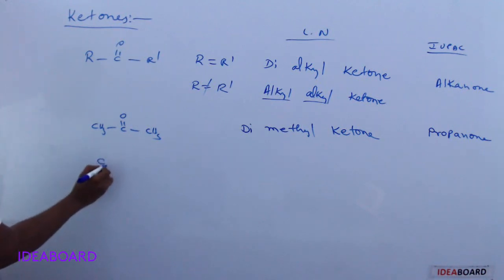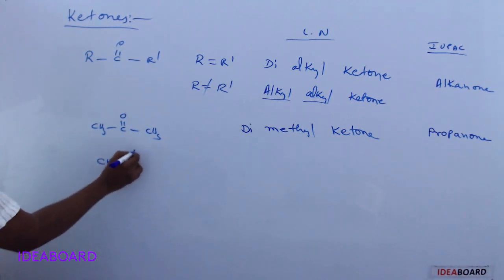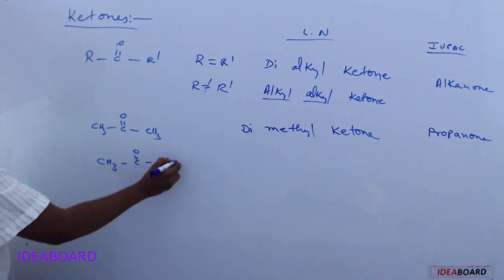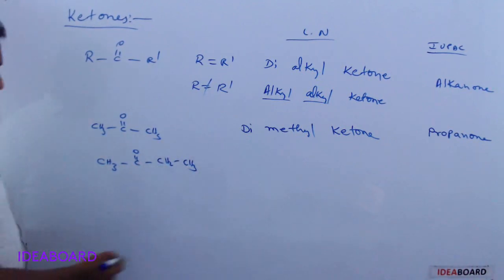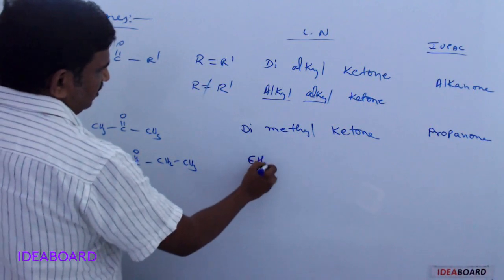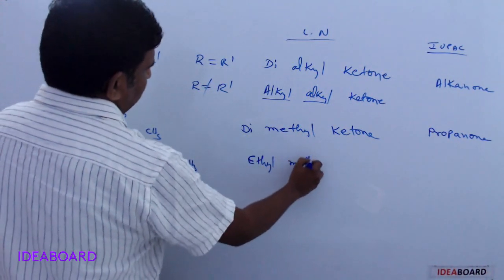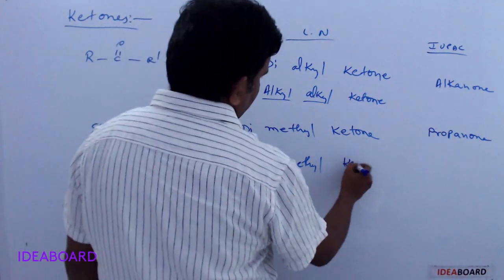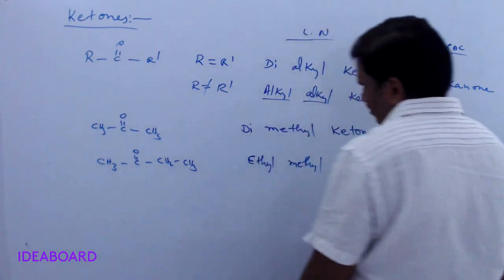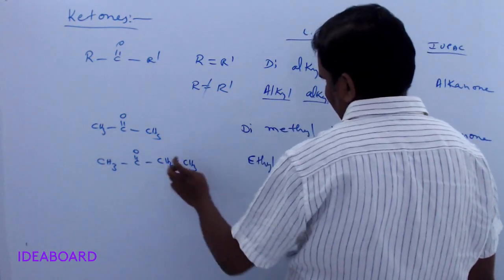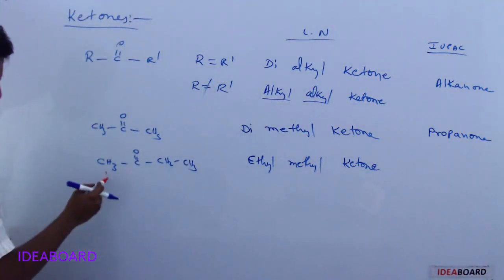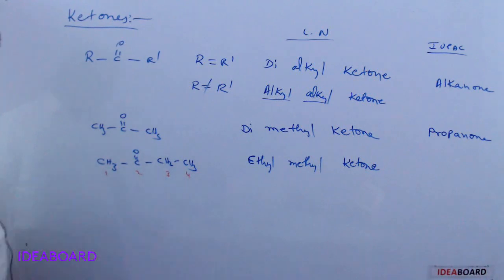And next, suppose I am taking CH3CO and C2H5, or we can write this as CH2CH3. Then it is an ethyl group, and this is a methyl group. In alphabetical order, ethyl will come first. So ethyl methyl ketone. And for the IUPAC name, the numbering is 1, 2, 3, 4.